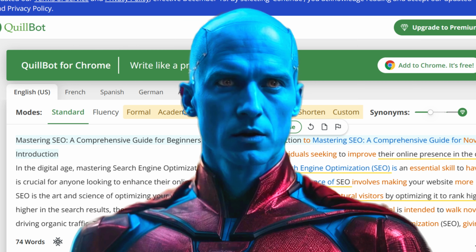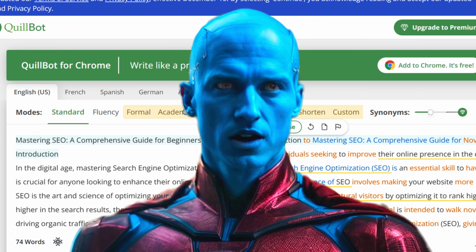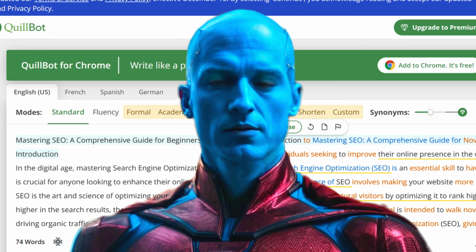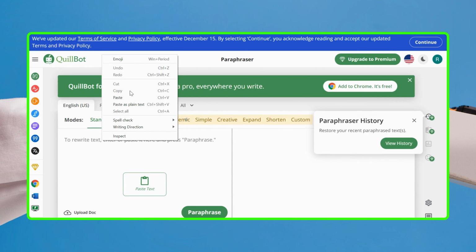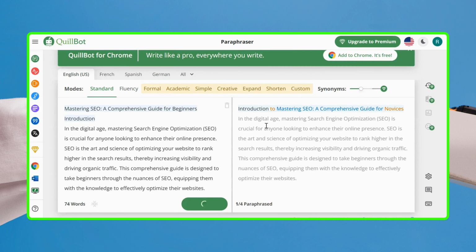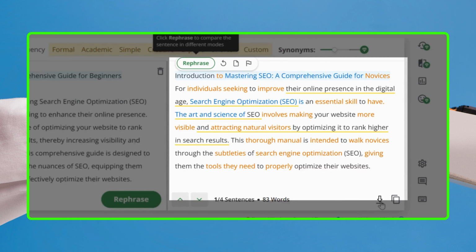Discover Quillbot, your ultimate writing assistant, now with powerful tools all in one place, and it's free. Meet the Paraphraser. Watch as it effortlessly transforms your text, ensuring your writing is fresh and unique. It's the secret to avoiding repetitive content.